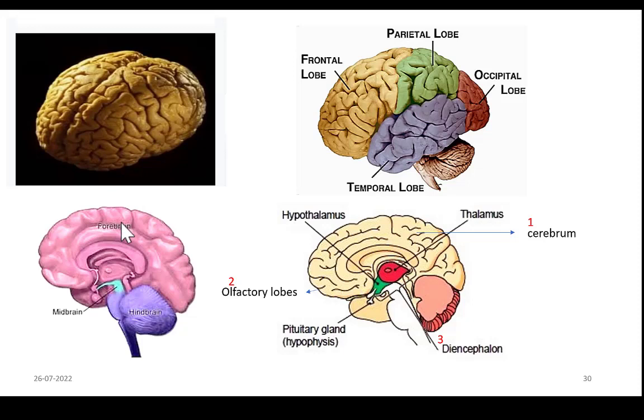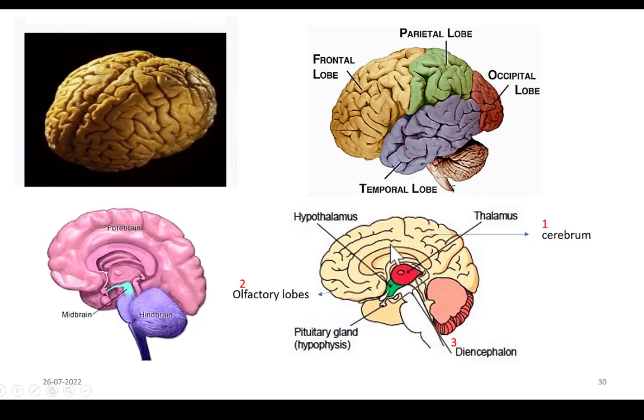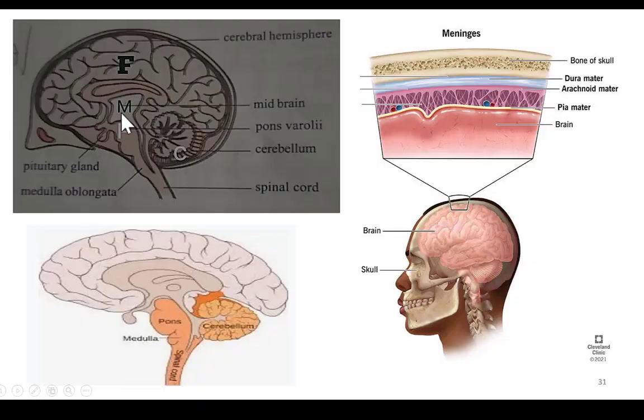So forebrain has three main parts: cerebrum, olfactory lobes, and diencephalon. Diencephalon has two parts called thalamus and hypothalamus. Now coming to midbrain, this view exposes midbrain. This M represents midbrain. Midbrain is a small stalked part which runs between pons and cerebellum.